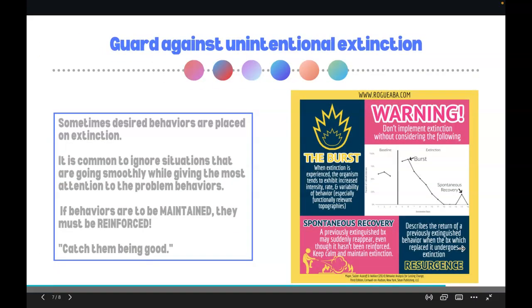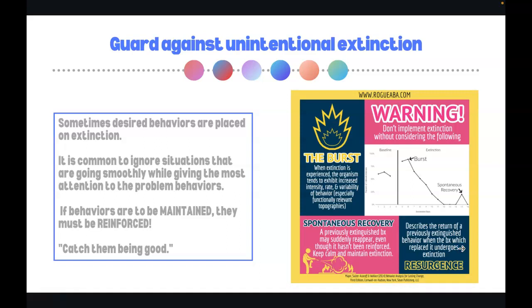And finally, we want to guard against unintentional extinction. Sometimes desired behaviors are even placed on extinction. It is common to ignore such situations that are going smoothly while giving the most attention to the problem behaviors. If behaviors are to be maintained, they must be reinforced. Hence the quote, try to catch them being good.